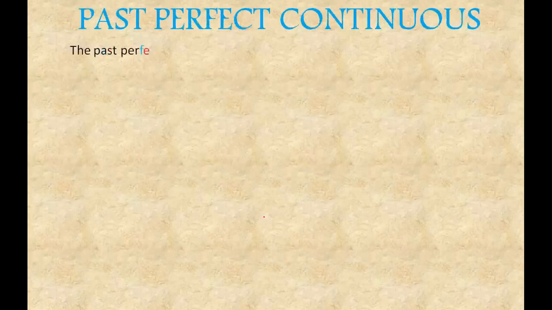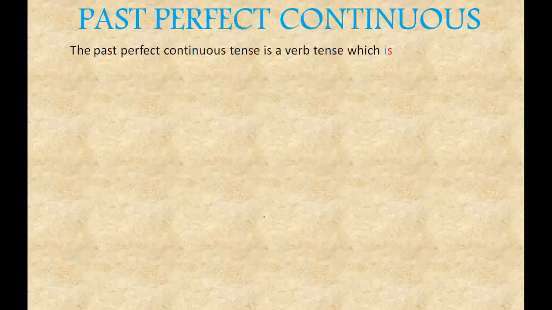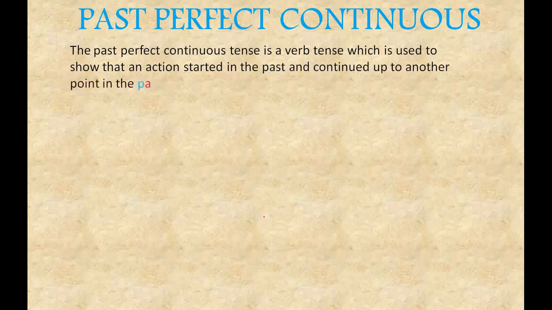Next is past perfect continuous. So the perfect tense is shown as continuing for a specific time. It is a verb tense which is used to show that an action in the past had continued, started in the past and continued up to another point. So both the points are in the past itself, but this action continued from one point to another